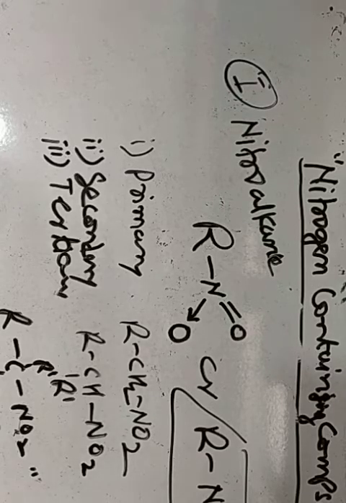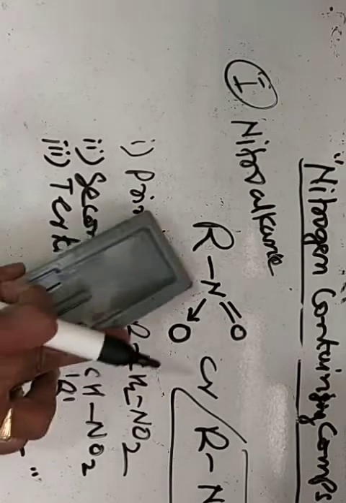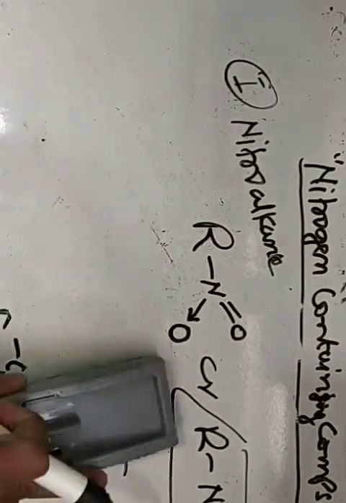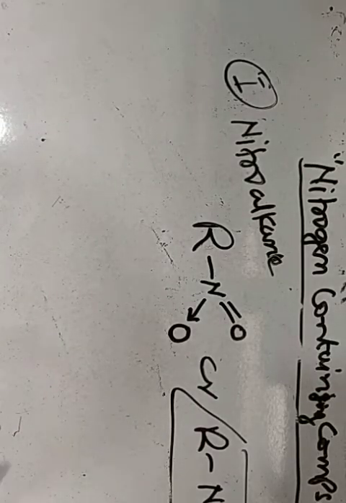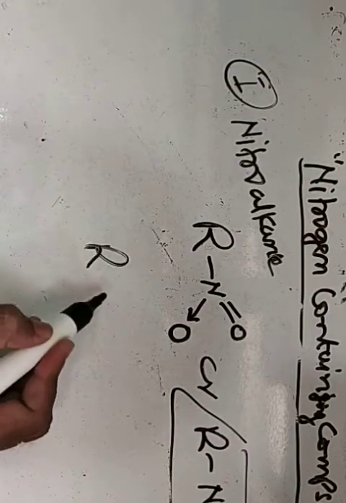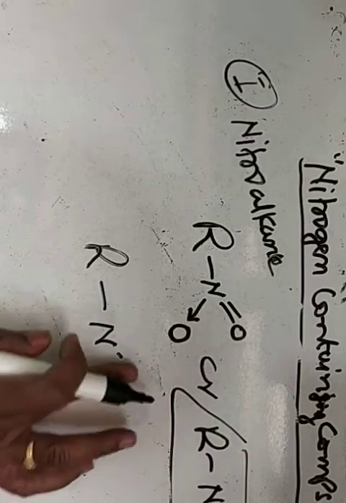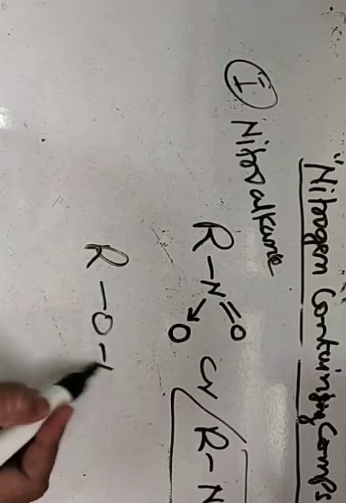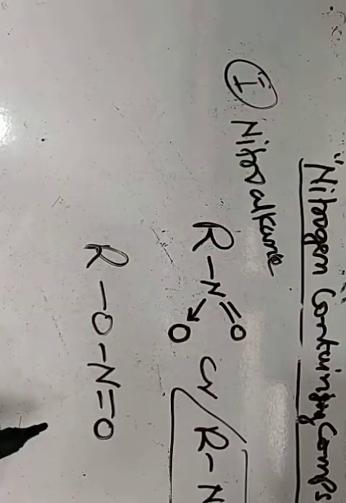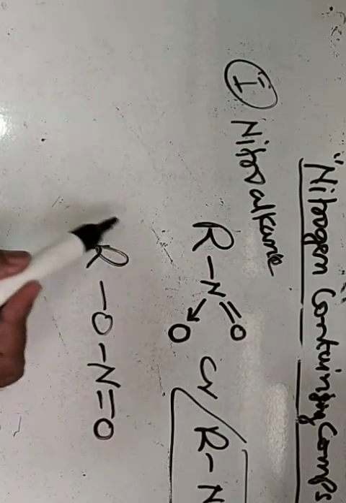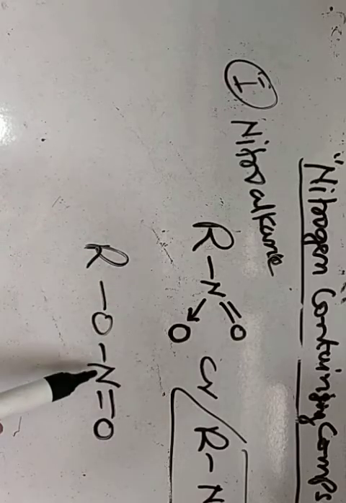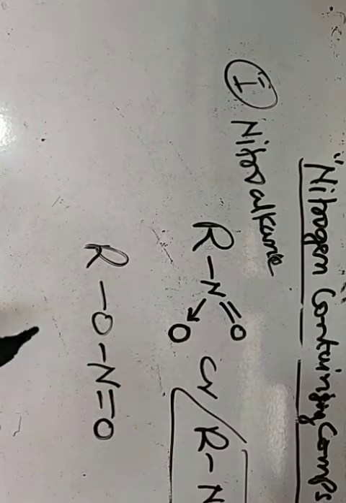Now these nitroalkanes are the functional isomers of alkyl nitrites. Alkyl nitrites are compounds having the formula R-O-N double bond O. Both have one alkyl group, one nitrogen and 2 oxygens.